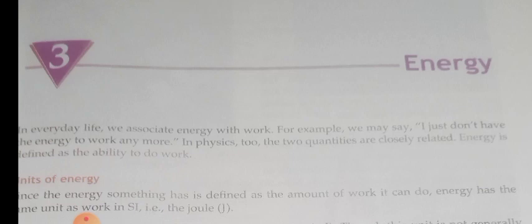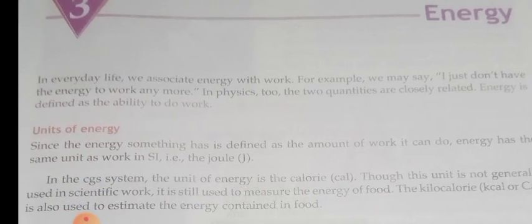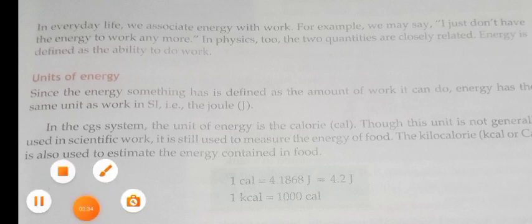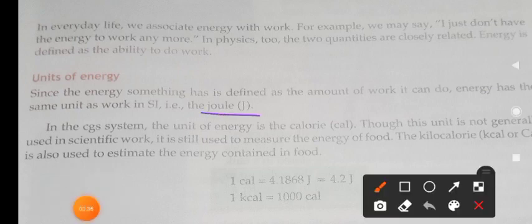We will start our new term with the physics third lesson, energy. What is energy? Energy is the ability to do work. Then, what is the unit of energy? The SI unit of energy is joule, and the symbol is capital J.